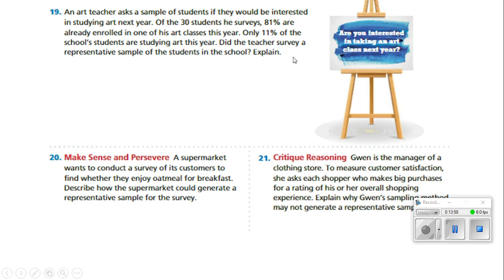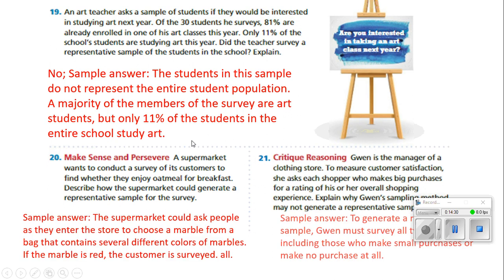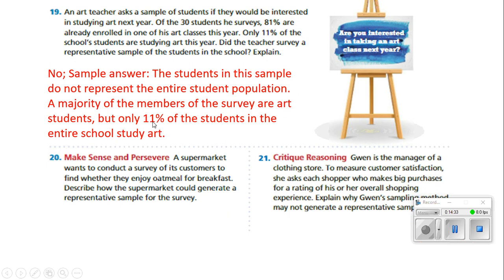Remember, representative sample means the people that he wants to go ahead and ask. And he said that he wanted to see how many students were going to study art. So I'm going to say no. The students in this sample do not represent the entire student population. A majority of the members of this survey are art students, but only 11% of the students in the entire school study art. So how about the rest of the 89% of the people that they should have asked?